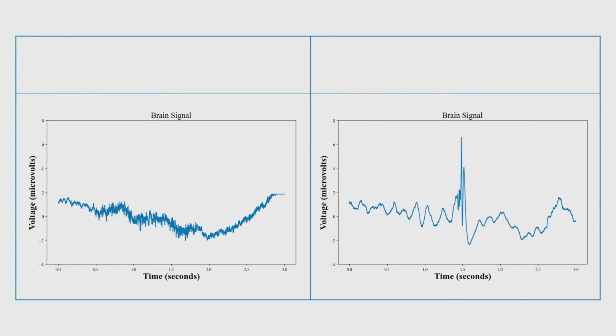Let's take a look. Here are 2 brain signals. On the y-axis is the voltage or amplitude as a function of time over 3 seconds. One of these signals is healthy, the other is epileptic. One of these signals is mostly flat, the other one has a high amplitude spike. So what do you think? By yelling left or right, which signal do you guys think is epileptic?